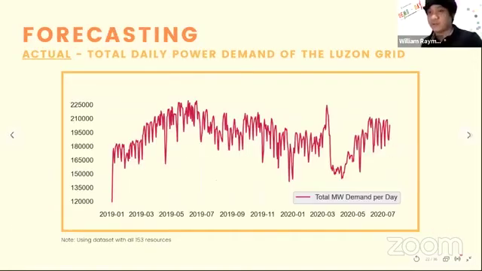Okay, so now we can proceed to forecasting. To illustrate, this is the time series data of the daily power demand of the Luzon grid of the 153 resources that we considered.